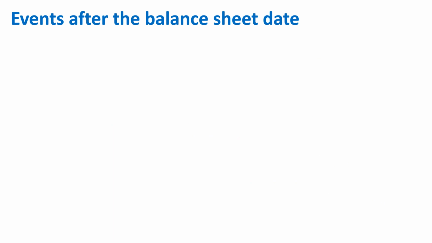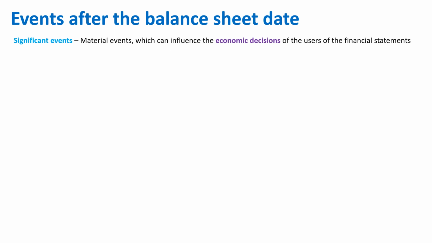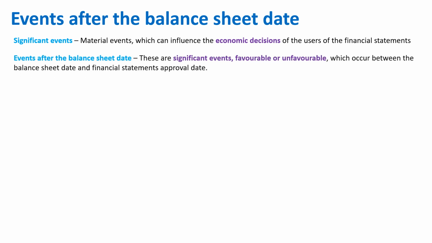Now let's understand the meaning of events after the balance sheet date. Significant events are material events which can influence the economic decisions of the users of the financial statement. That means the event should have a high impact so that it can change the decision of the user. Events after the balance sheet date are significant events, favorable or unfavorable, which occur between the balance sheet date and the financial statements approval date. That is, between the financial statement date and the date on which the board approves.